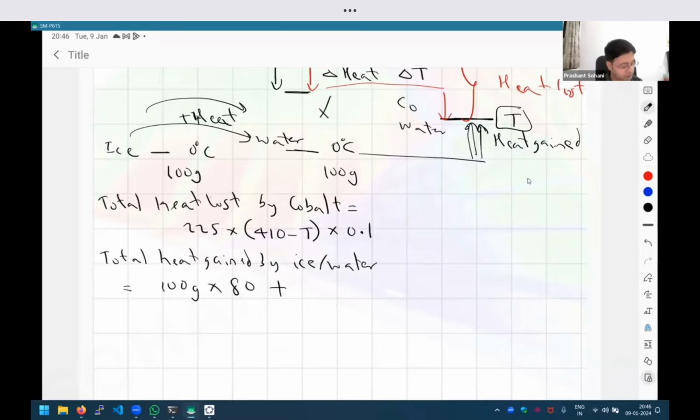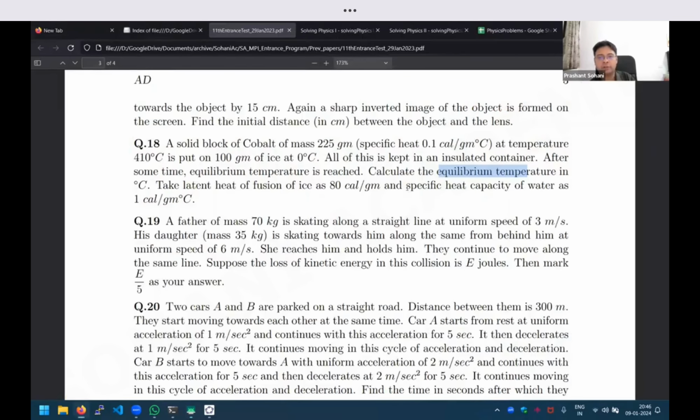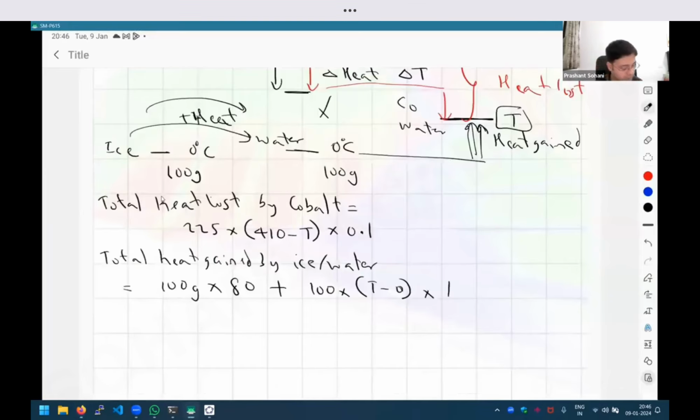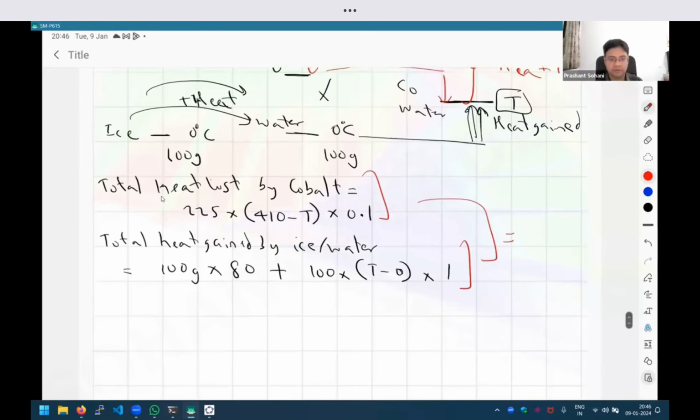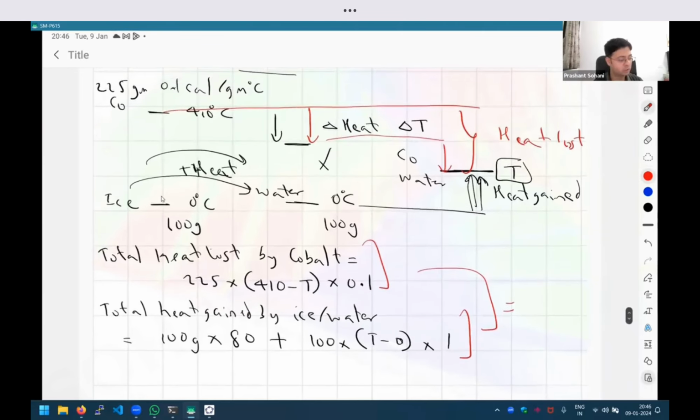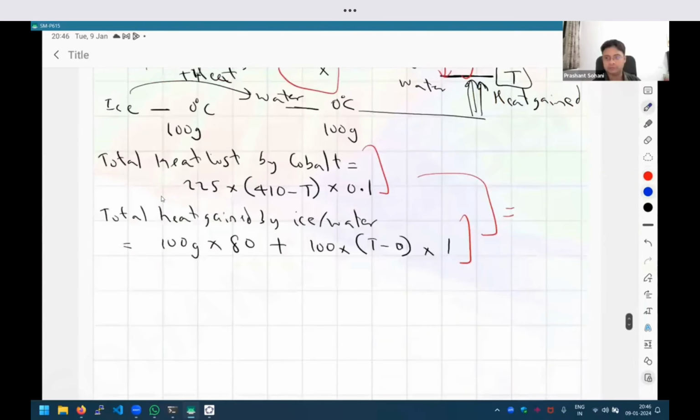And so that will be the mass of the substance, that is 100 gram, into the change of the temperature, which is T minus 0, which is the same as T, into the specific heat capacity of water. The specific heat capacity of water is 1 calorie per gram degree Celsius, right? So simply 1. So this is the total heat lost by the cobalt, and this is the total heat gained by the ice water, and these two have to be equal. So this is a better approach: we should not care about the intermediate step, which we were trying to do earlier, which would be just additional calculation, and we can skip that.